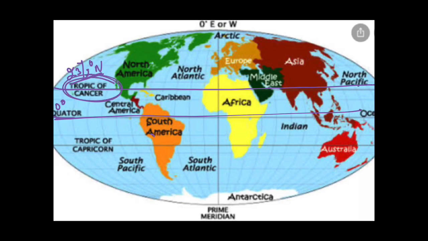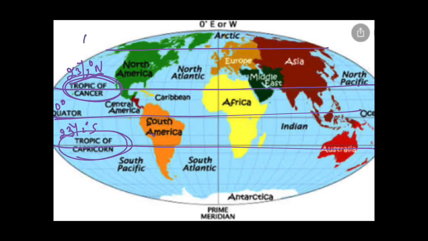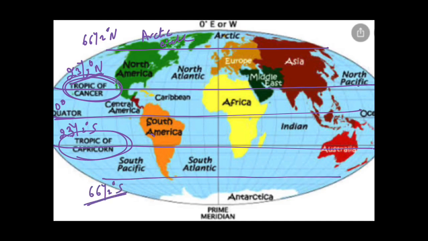To the south, at the same latitude but in the south direction, 23.5 degree south, is the Tropic of Capricorn. And over here, this is 66.5 degree north, the Arctic Circle, and in the south direction, 66.5 degree south, it is the Antarctic Circle. So these are some of the important latitudes you must know.